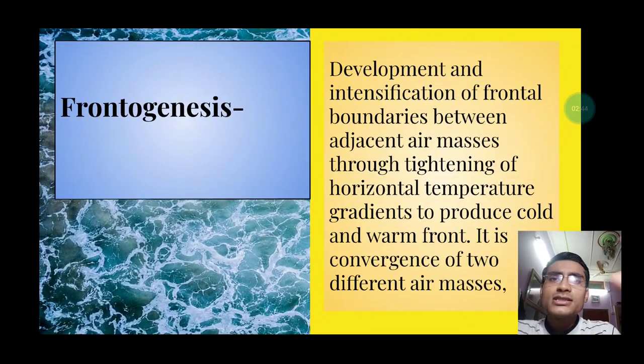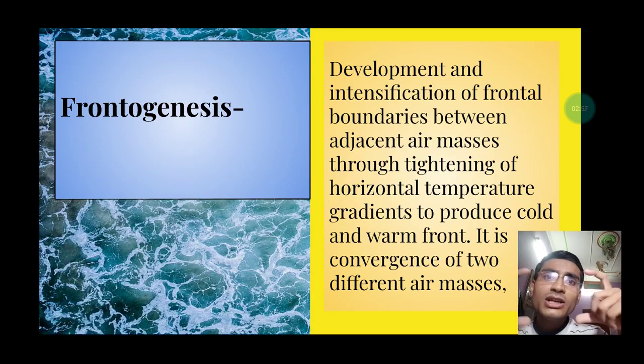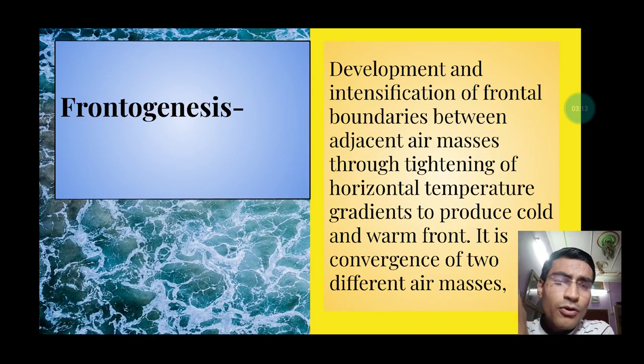Then we have frontogenesis. Frontogenesis is an important keyword. Frontogenesis means development and intensification of any frontal boundaries between adjacent air masses. It happens through the tightening of the horizontal temperature gradient. I will explain this. Frontogenesis also leads to generation of cold and warm fronts. In frontogenesis, front means we form warm front and cold front, and genesis means something which leads to origination. So in frontogenesis, fronts are formed.